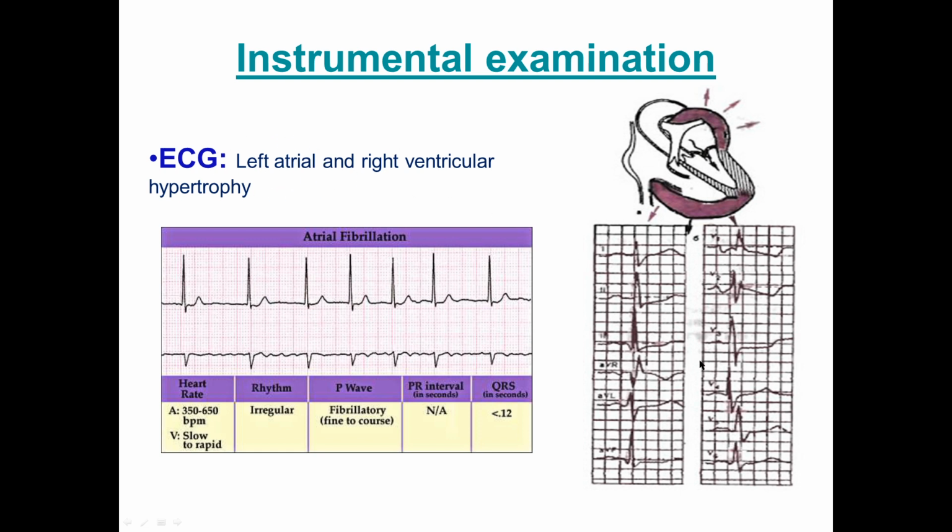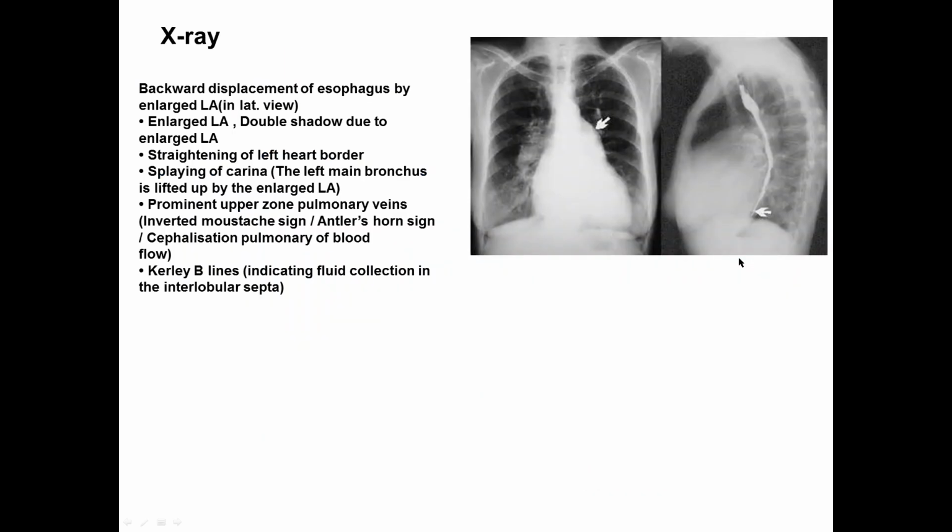Right ventricular hypertrophy signs: you see right axis deviation, increasing R wave on V1, V2, also signs of right bundle branch blockage, and deepening of the S wave in V5 and V6. If you get the algebraic sum of the R wave in V1 or V2 plus the S wave in V5, V6, it will be more than 10.5. And also you see ventricular activation time in V5, V1 and V2 more than 0.03 seconds.